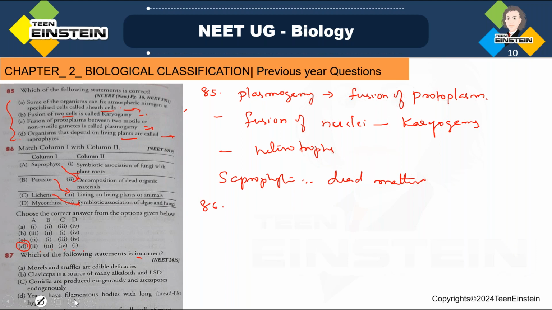So in this, which is the incorrect statement? Here the incorrect statement is option D. Yeast is a unicellular sac fungi. You know that yeast is a unicellular sac fungi, right? And that doesn't have any filamentous appearance or hyphae. Okay, so yeast have filamentous bodies with long thread-like hyphae, that is an incorrect statement. So option D is the incorrect statement. First of all, yeast is a unicellular sac fungi and doesn't have a filamentous appearance. Clear?